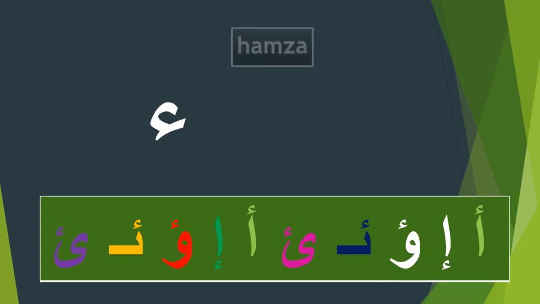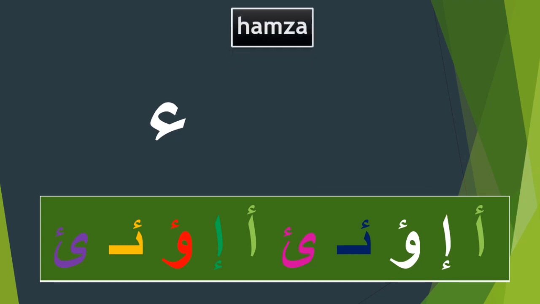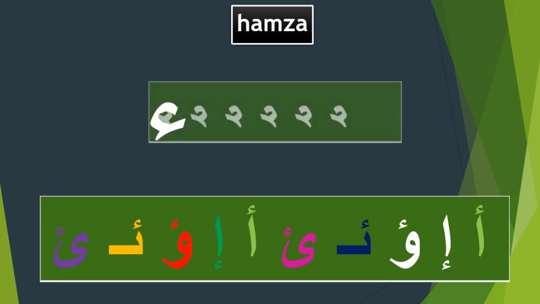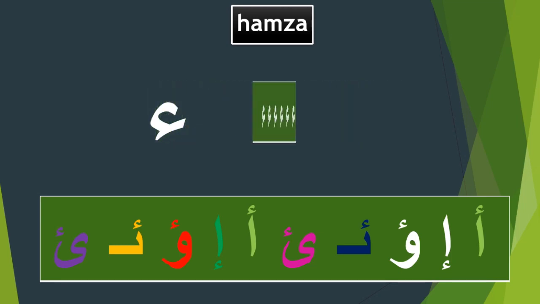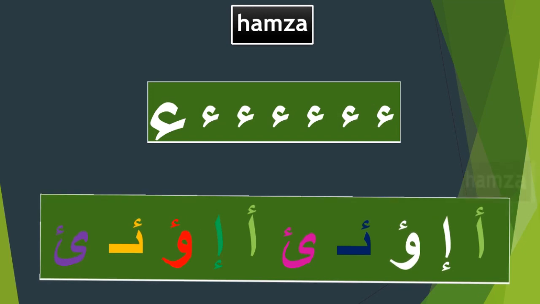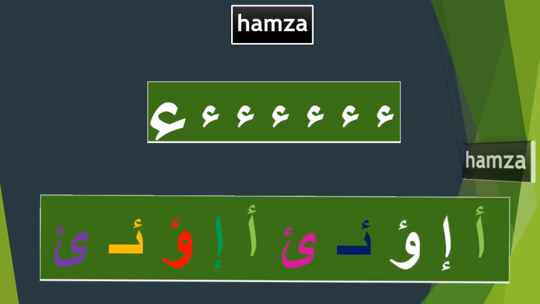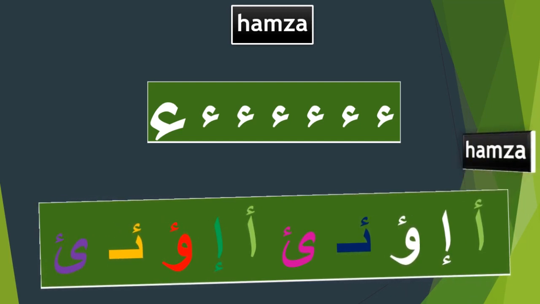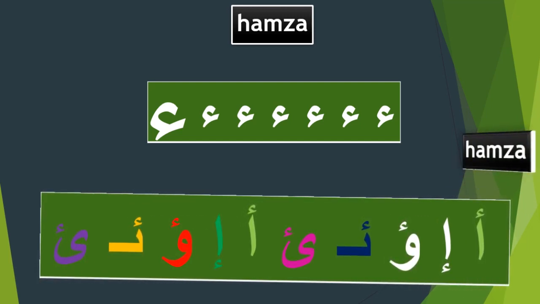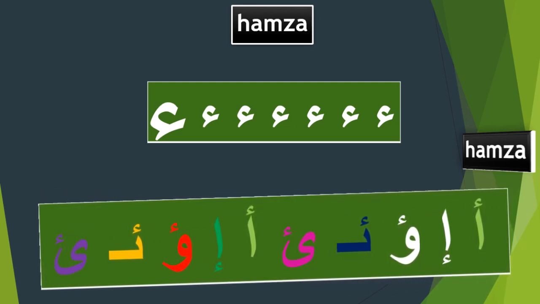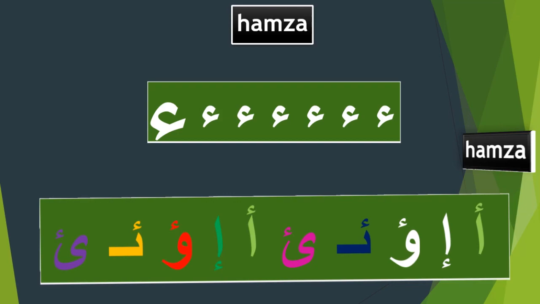Hamza. The hamza has no specific sound. It indicates a glottal stop. It is usually transcribed as an apostrophe, and it indicates a vocal break. The hamza is usually carried by the alif, the waw, or the ya. It can also occur alone at the end of a word. In this case, the hamza is placed on the writing line.